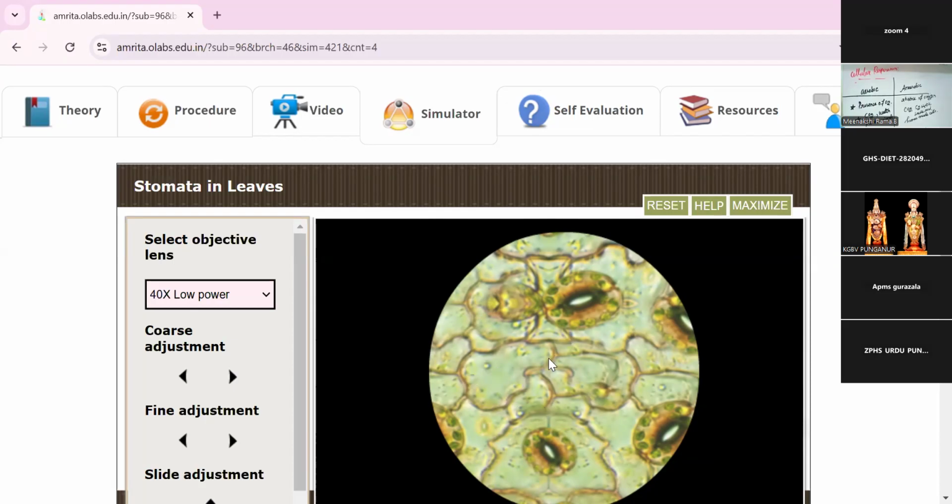The cell structure differs. The stomata part is in that area. These are all the stomata. The stomata release the water, and air is circulated in this area. Respiration is done here only. Okay, is that clear, ma'am?